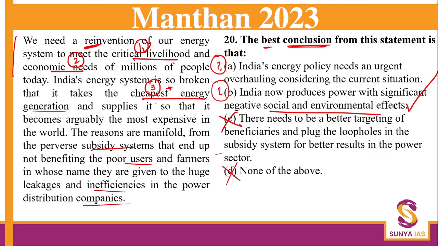This suits more. If an inference or an assumption was asked, you could have gone with this, that we need urgent attention. But nowhere here have we spoken about going one step further and the need for urgent overhauling. So our correct answer in this situation is B, how we are producing right now.